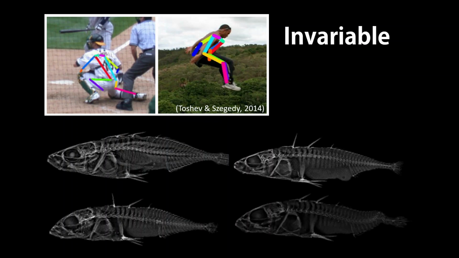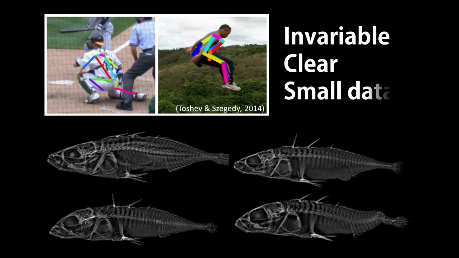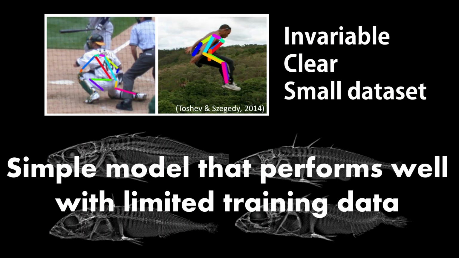Compared to humans, fish postures are much less flexible. Furthermore, the input images are also clearer due to their scientific nature. On the flip side, the dataset size is limited. Therefore, the goal is to build a simple model that deals with rather standardized inputs with limited training data.